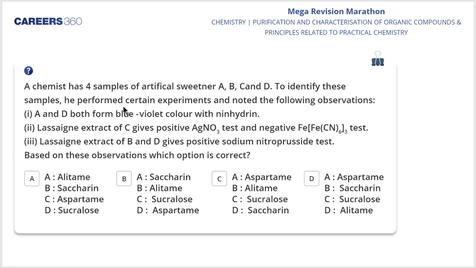A chemist has 4 samples of artificial sweetener A, B, C and D. To identify these samples, he performed certain experiments and noted the following observations. These are the observations given to you. Read them nicely and carefully, slowly, and then let me know which option is correct based on these observations. The first statement says A and D both form blue-violet color with ninhydrine.